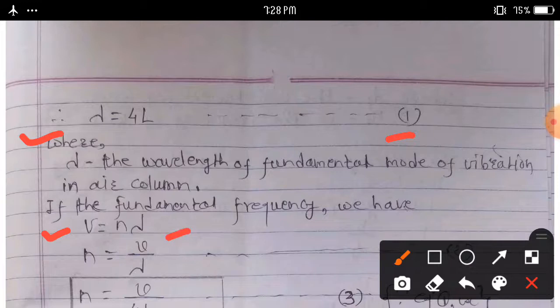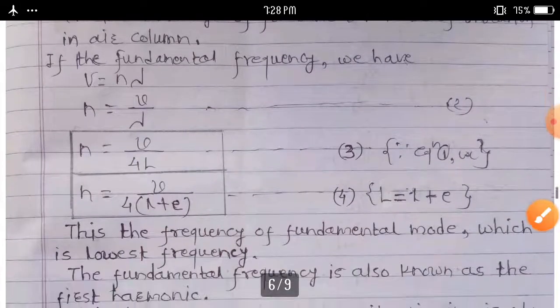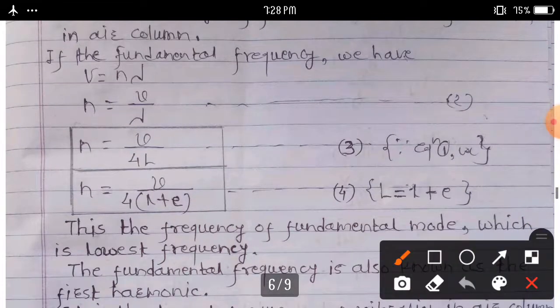Then we can calculate the fundamental frequency, that is n is equal to v upon lambda. Consider this equation second. Then lambda is equal to 4L, so equation second becomes n is equal to v upon 4L.